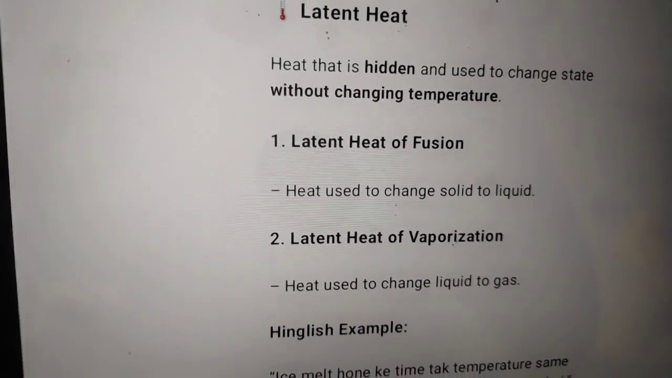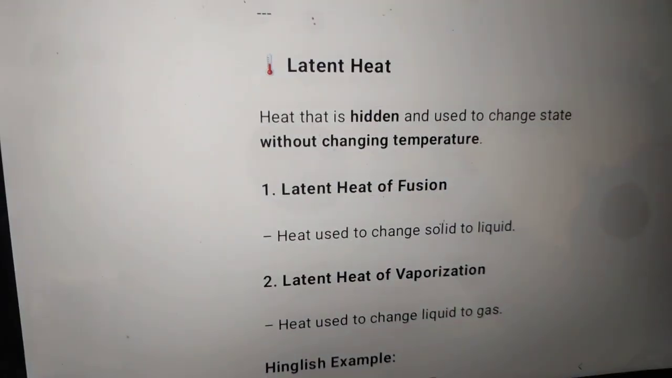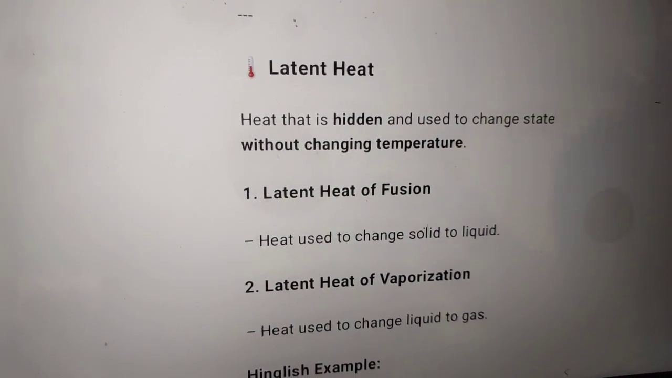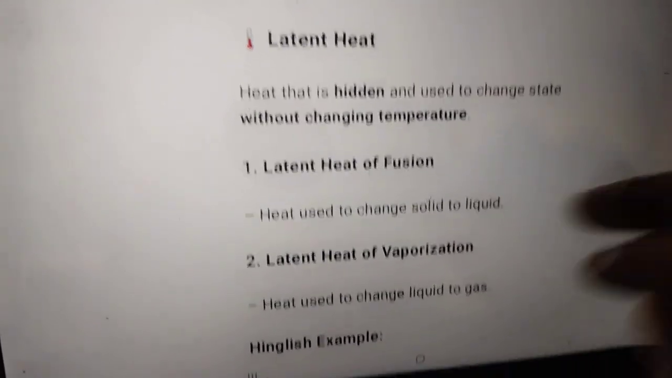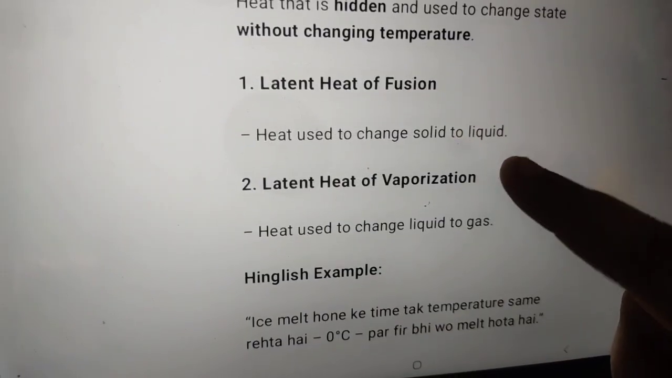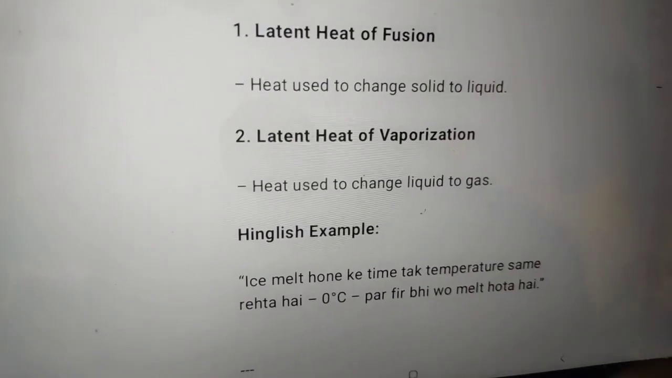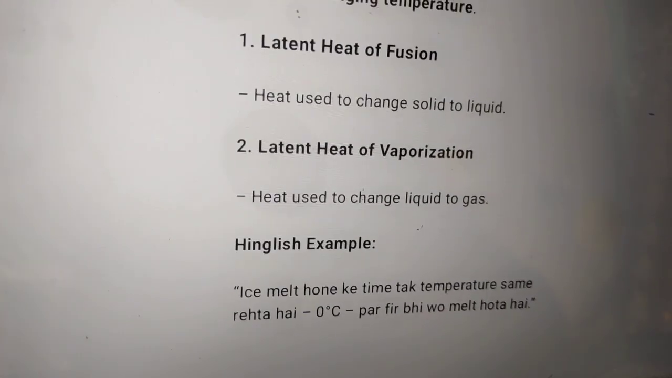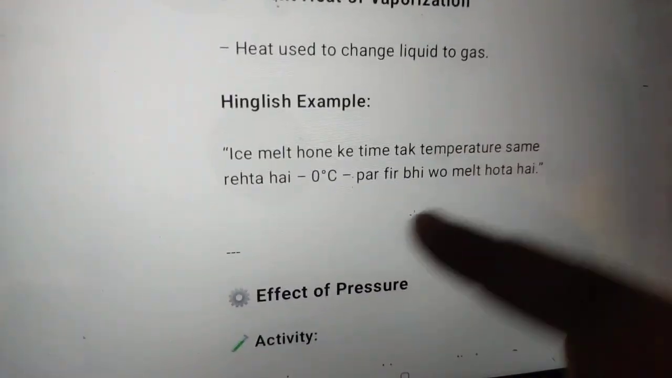Let's talk about latent heat. Latent heat, okay? Heat that is hidden and used to change state without changing temperature. Latent heat of fusion, heat used to change solid to liquid. Is it possible? Of course. Latent heat of vaporization, heat used to change liquid to gas. And here is the example given.